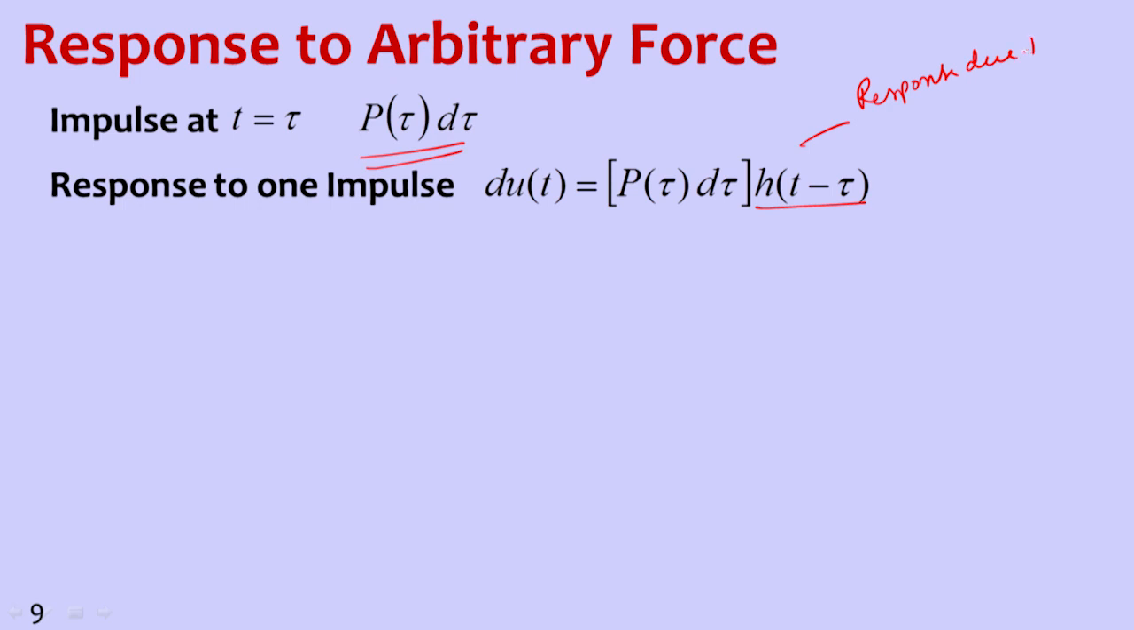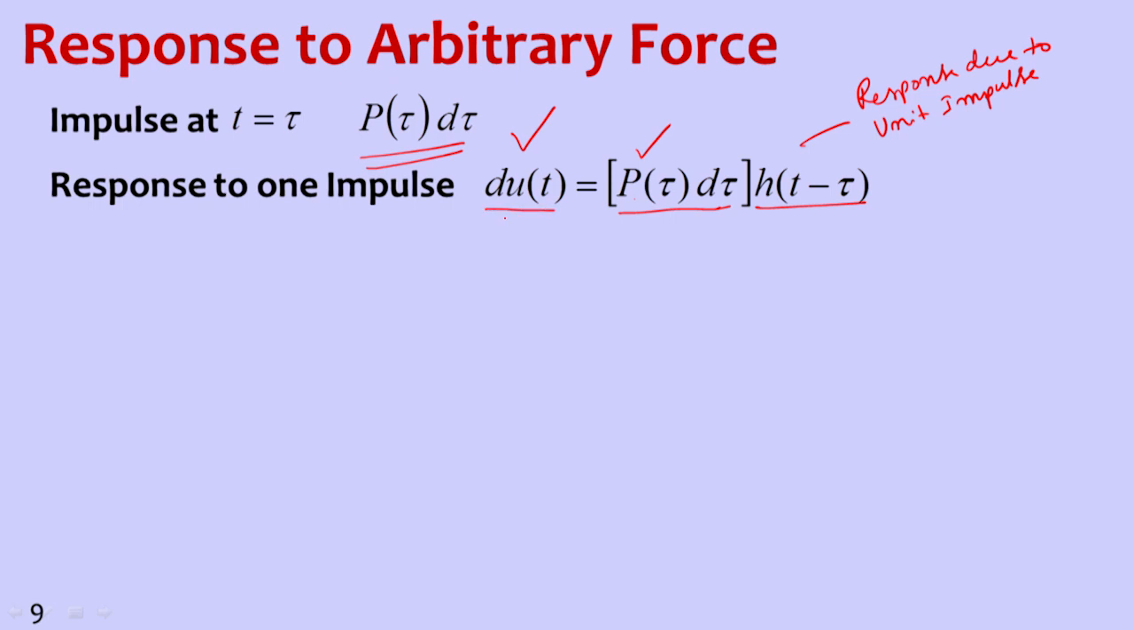Response due to unit impulse. Now if we want the response due to an impulse, then we need to multiply by the impulse value, force into dt, the time interval. So this is the impulse. The impulse value multiplied by the response due to unit impulse will give you the response due to impulse. So this is the impulse, and this entire thing is the response due to impulse.